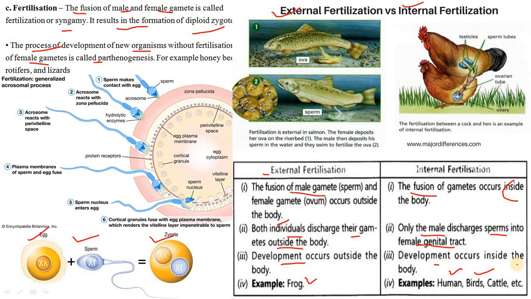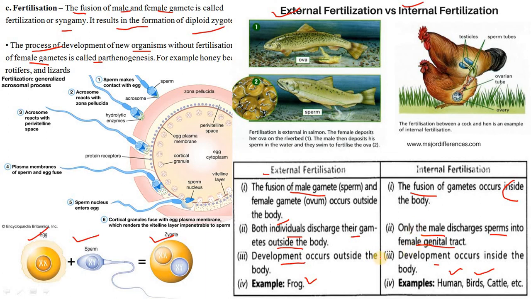So in internal fertilization, the fusion of the male and female gametes occurs inside the female body only. But external fertilization involves the fusion of male and female gametes outside the body. In the case of internal fertilization, the chances of survival of offspring are far greater, therefore a smaller number of eggs are produced. But in the case of external fertilization, the chances of survival of offspring are less, so a large number of eggs are produced.